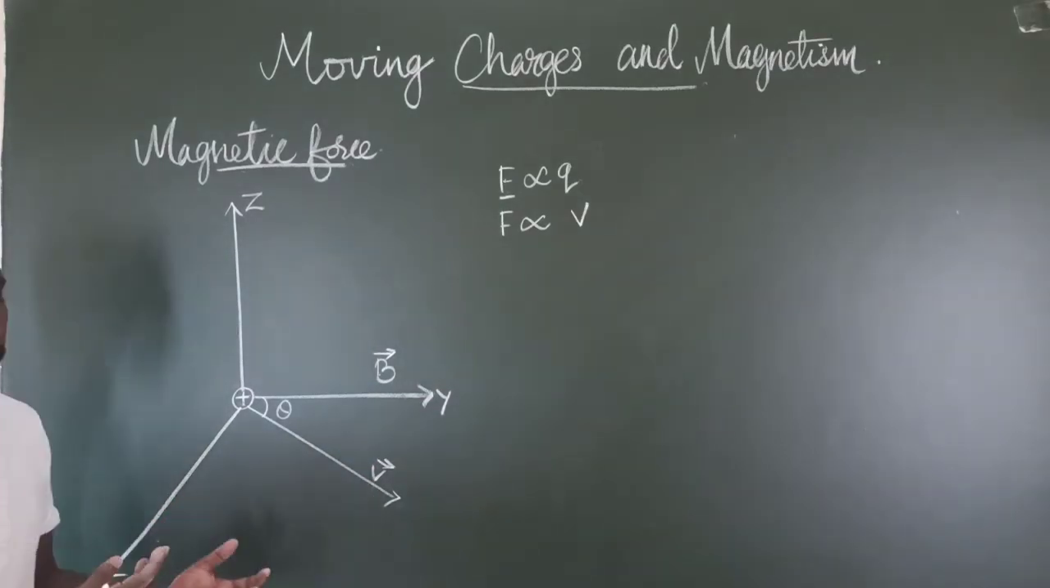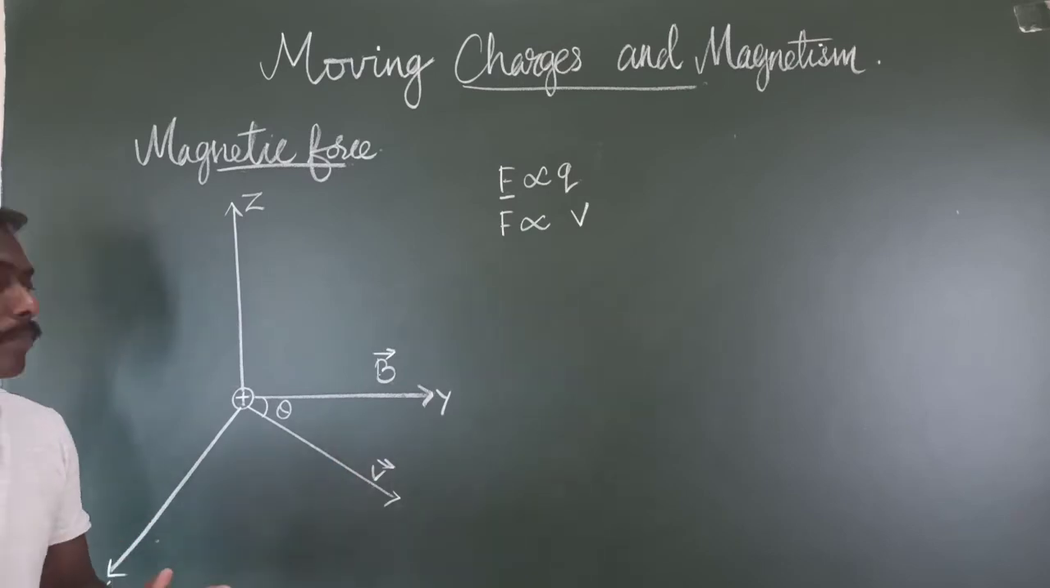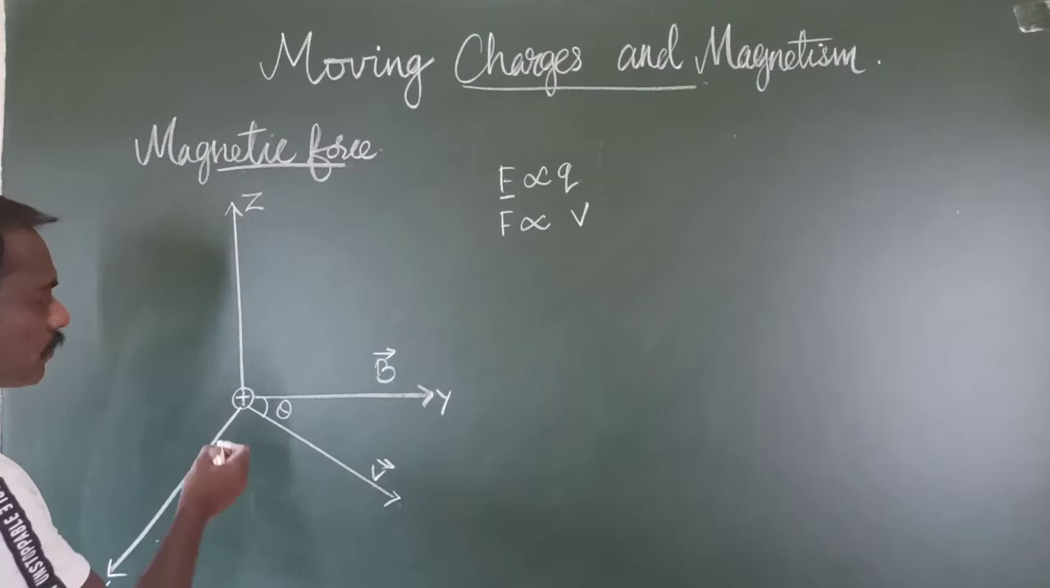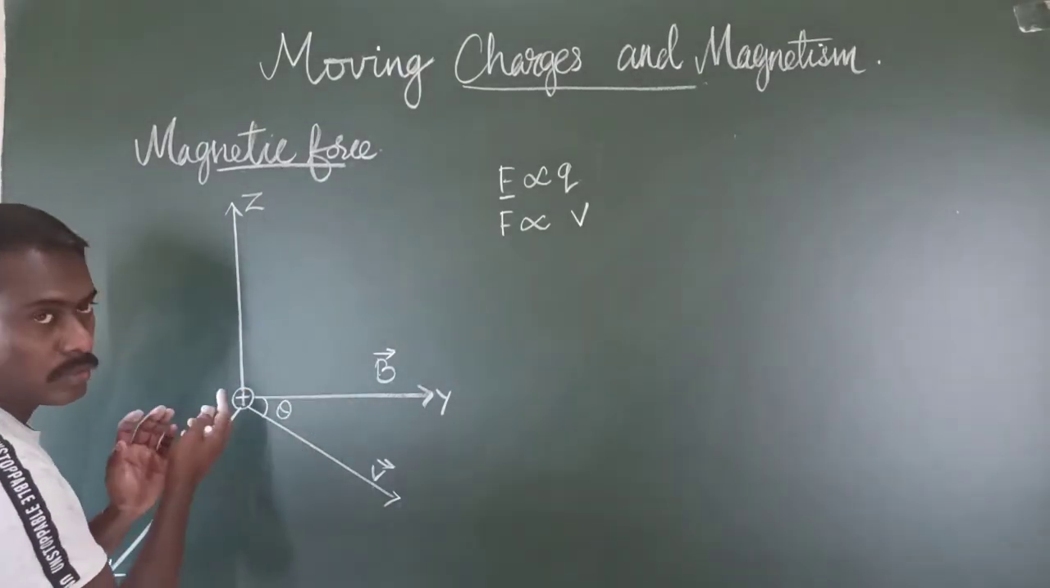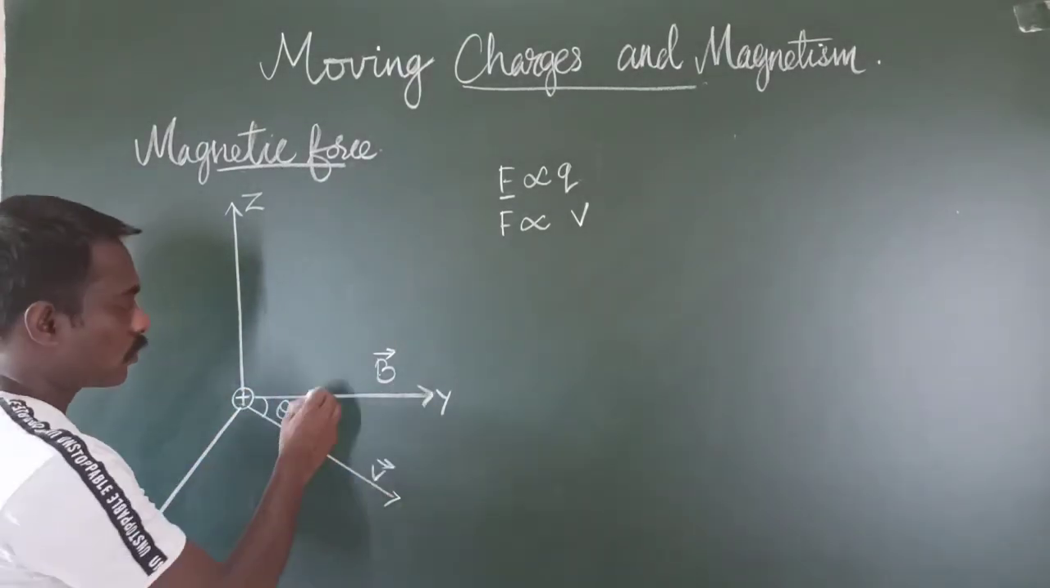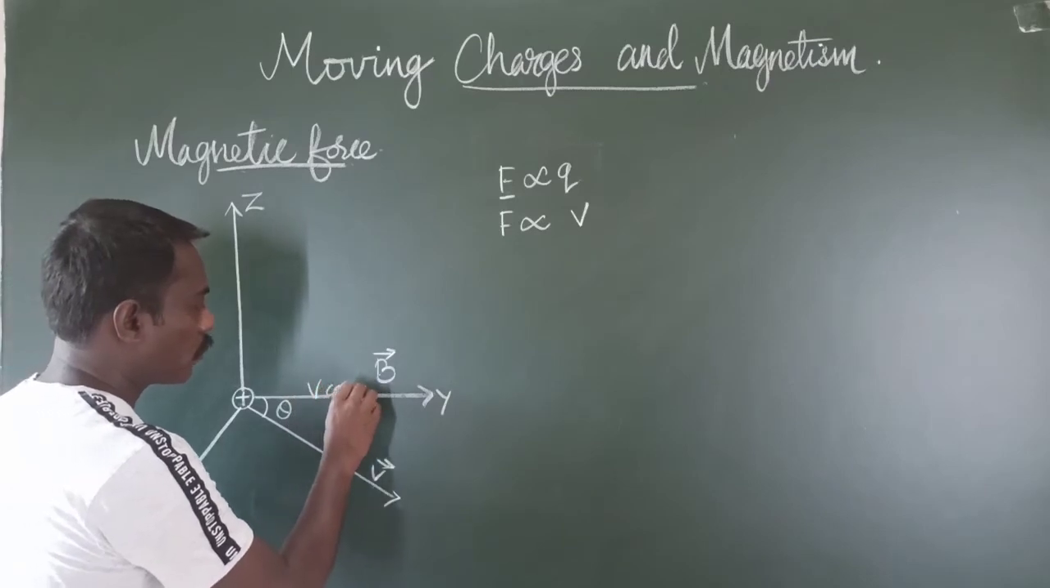So in order to calculate the magnitude of velocity, since it is a vector quantity, we need to consider two components of velocity. First of all, a component which is along the direction of the magnetic field. So that means v cos theta.